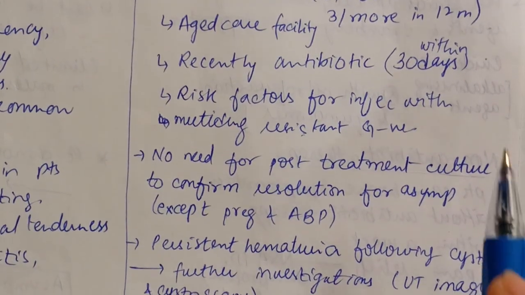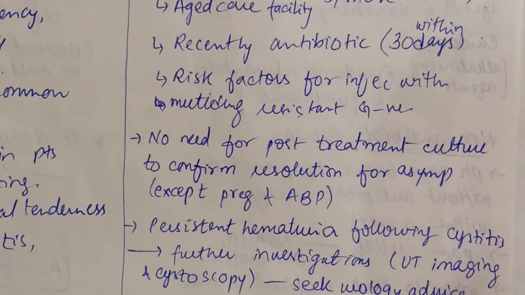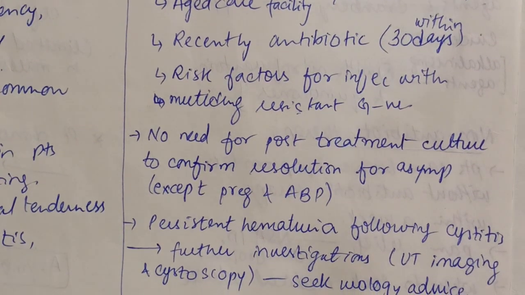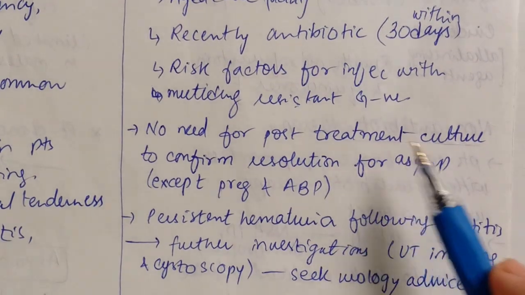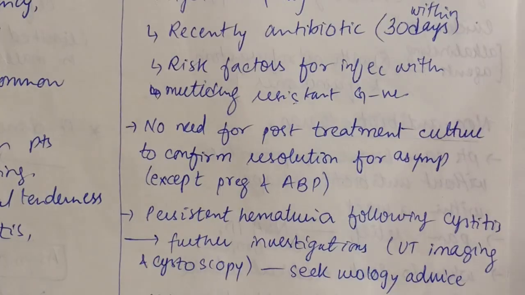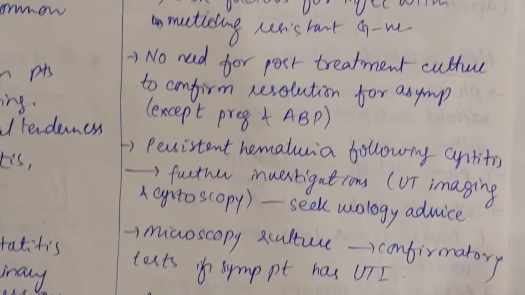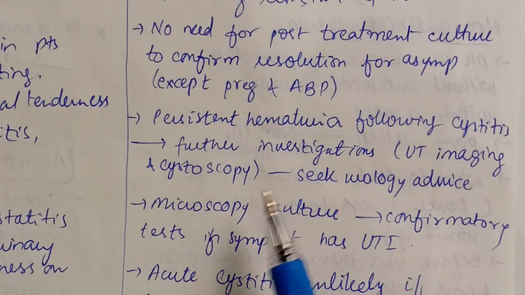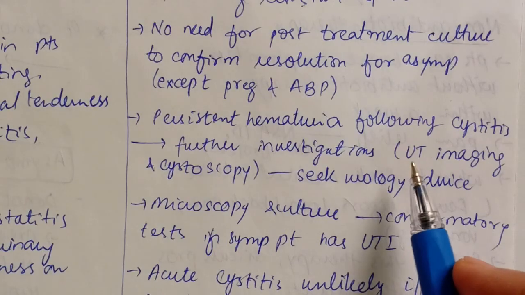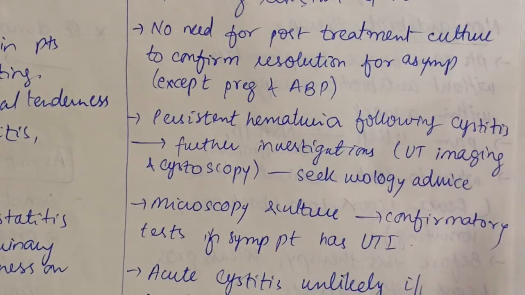Also, if the patient is given a course of antibiotics for UTI, there is no need to do a post-treatment culture to confirm resolution in asymptomatic patients. That is reserved for pregnant patients. In pregnant patients, we have to check the resolution. If the patient has persistent hematuria following cystitis, we have to investigate further with urinary tract imaging and cystoscopy, and seek urology advice.